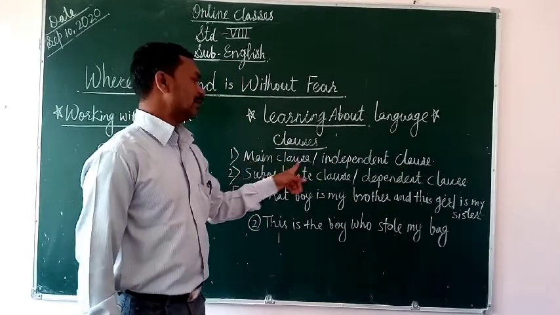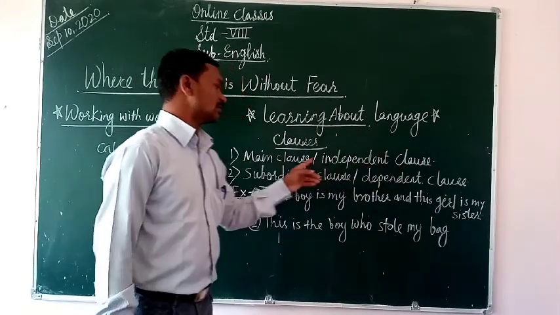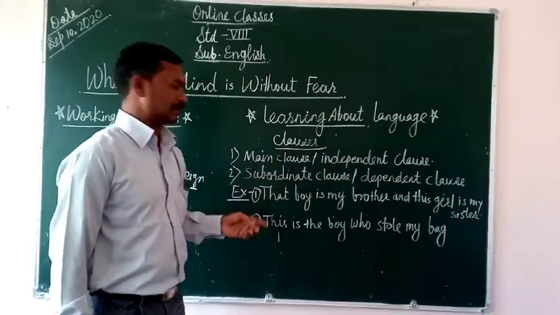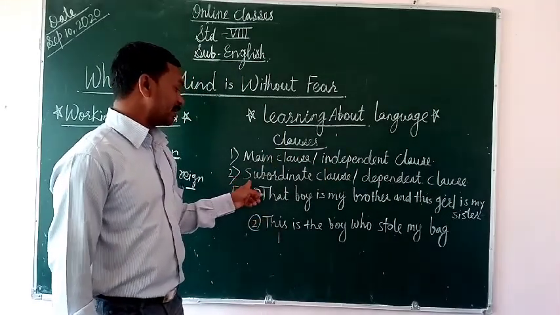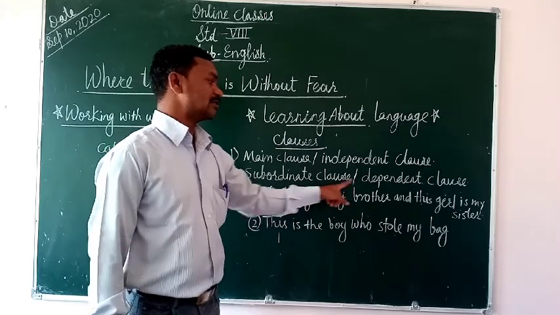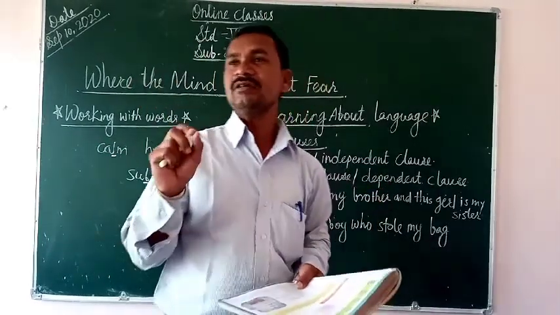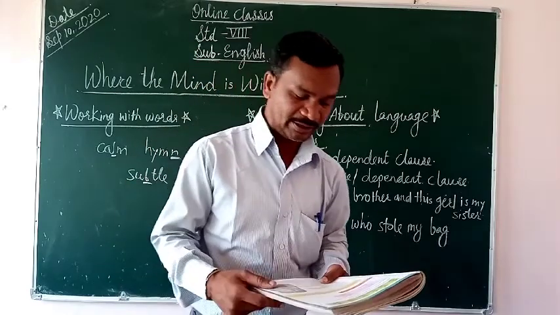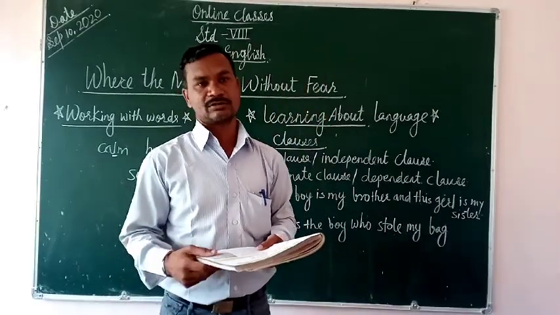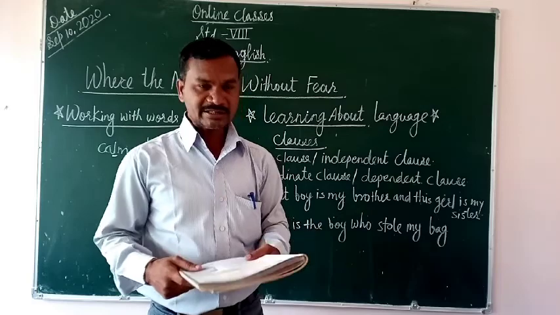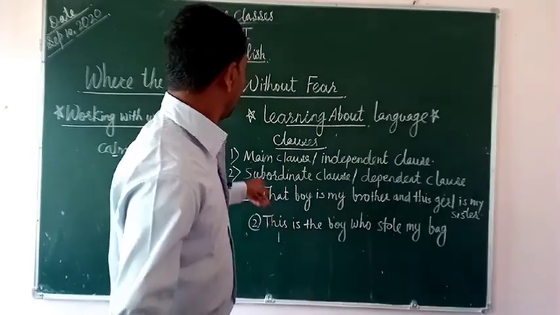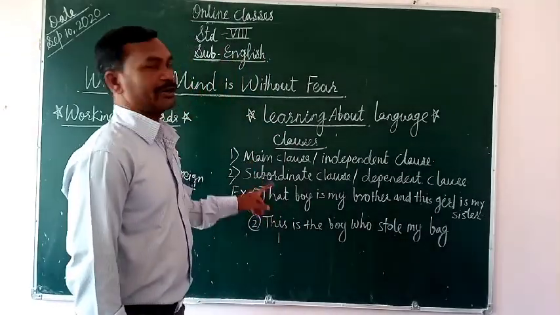Main clause equals independent clause. The second part is the subordinate clause, which is called a dependent clause. And when you discuss any sentence, it has a subject and predicate also. So let's discuss the main clause and subordinate clause.